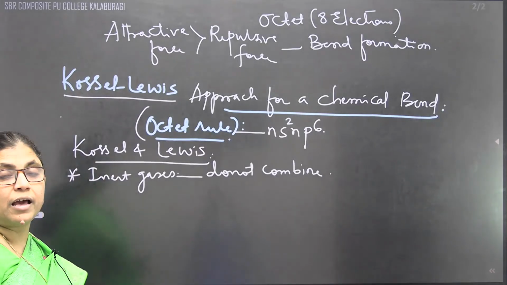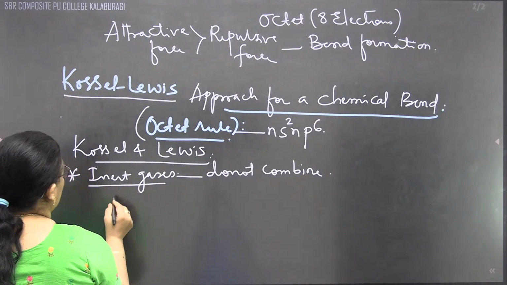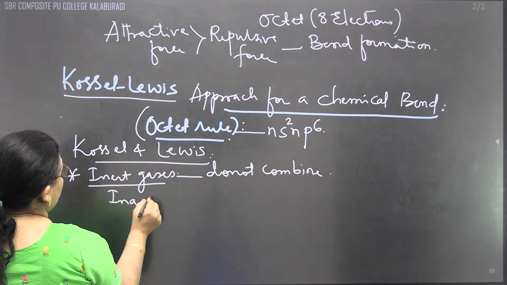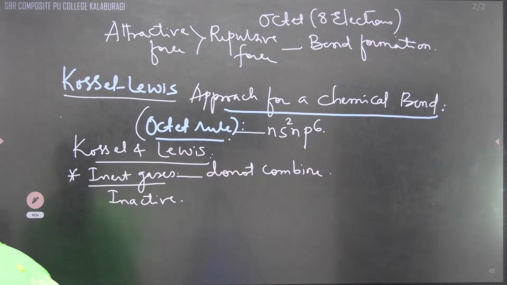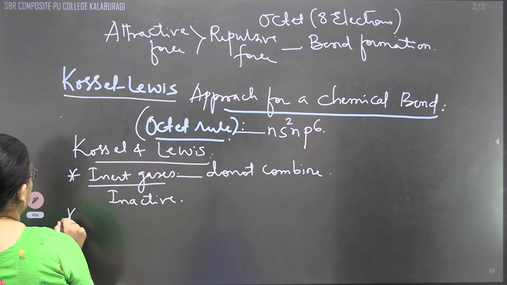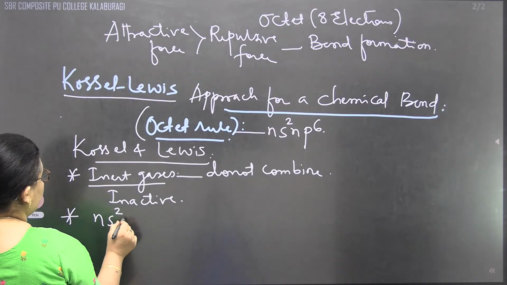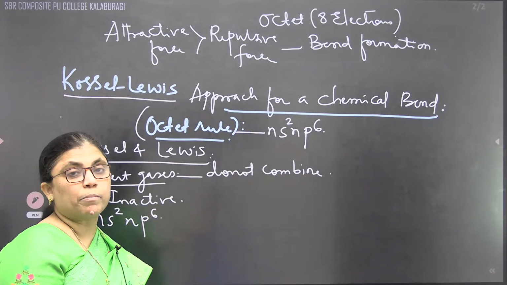That's why they are treated as what? Inert. Inert is nothing but what, children? Inactive. In simple language, we can call it inactive. They don't have a tendency to combine with others because they have the electronic configuration ns2np6. If the question arises, why would they take a chance to combine with others?